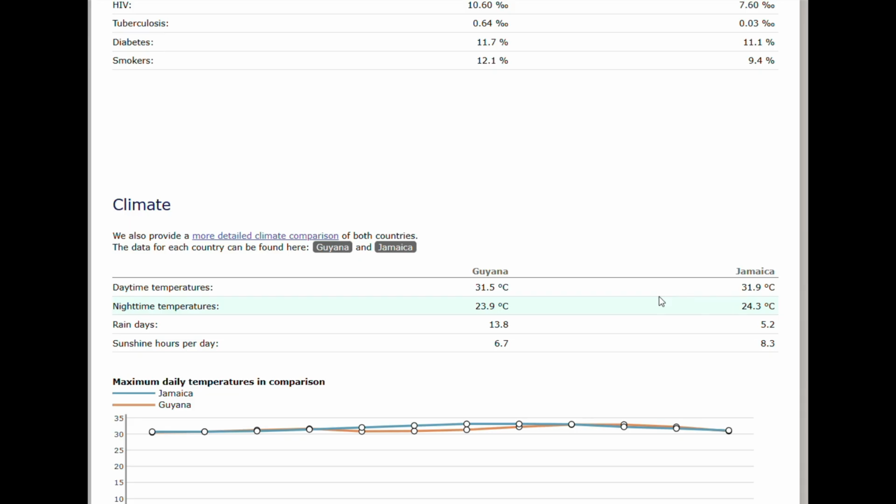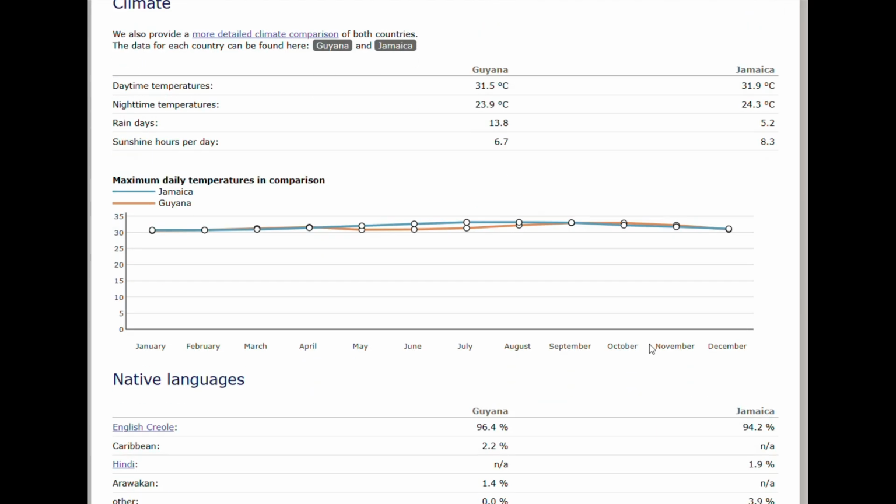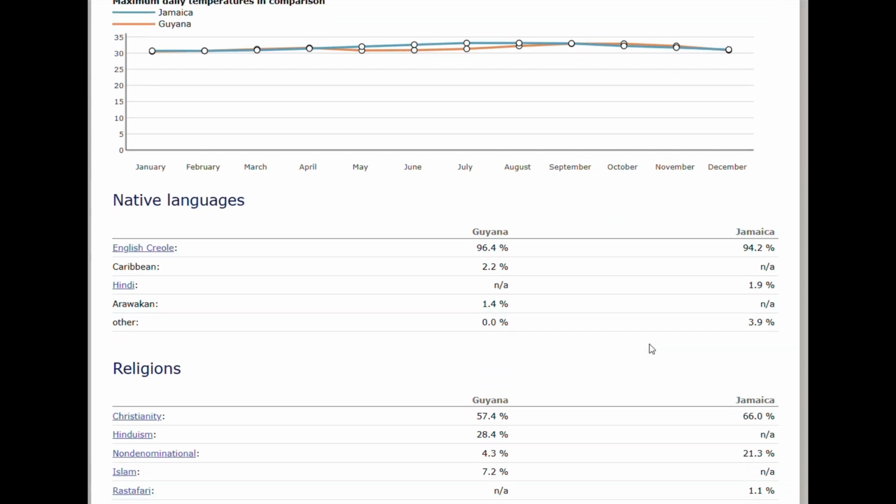Daily temperature and the night temperatures for both countries is pretty much the same, though there's much more rain in Guyana than Jamaica. There's more forestry there, so that kind of makes sense. And the sunshine hours per day is higher in Jamaica than Guyana.